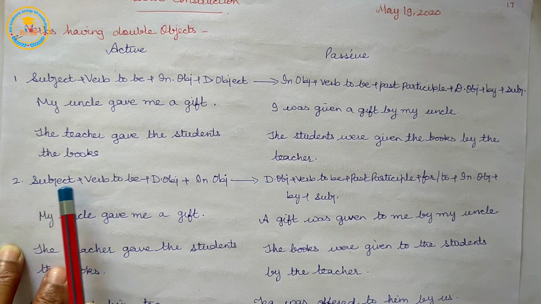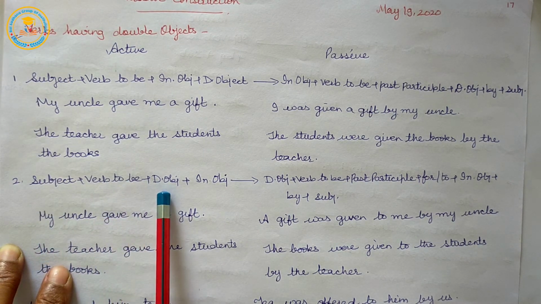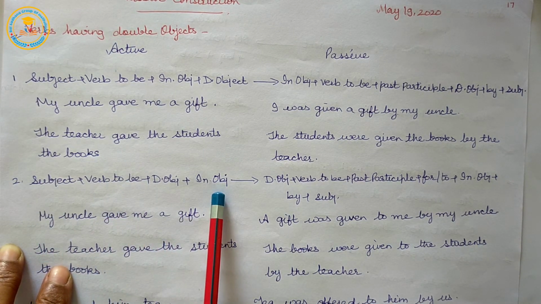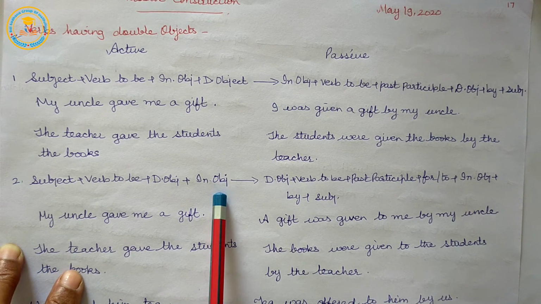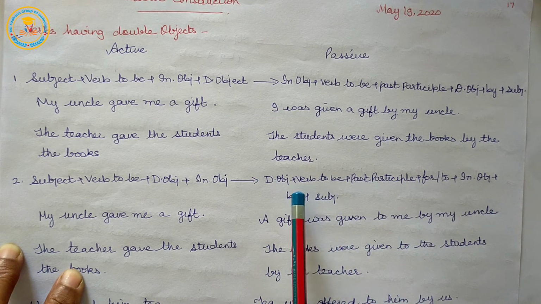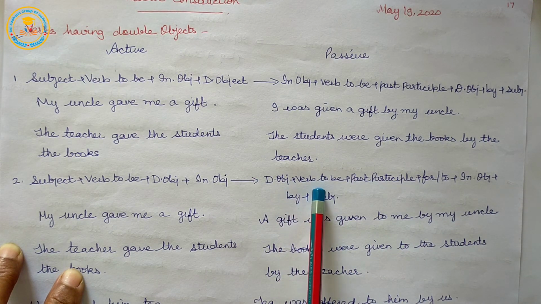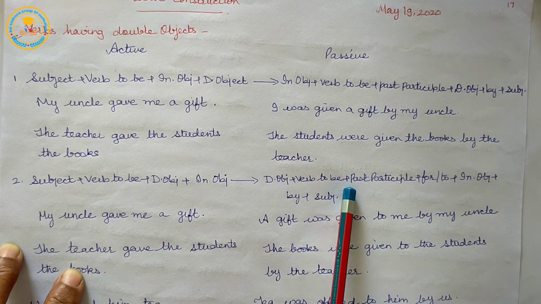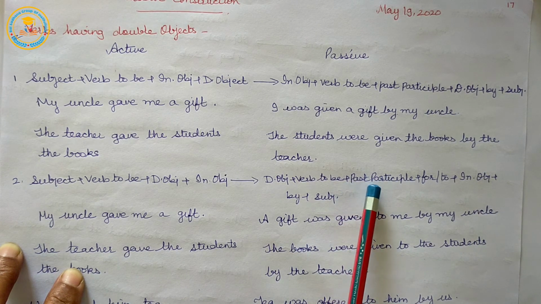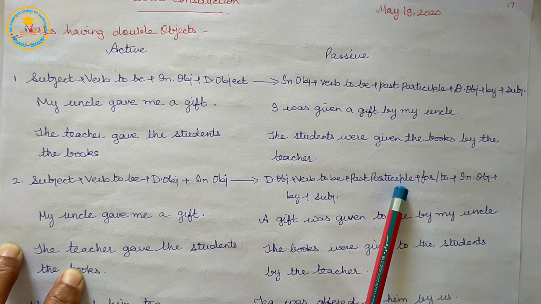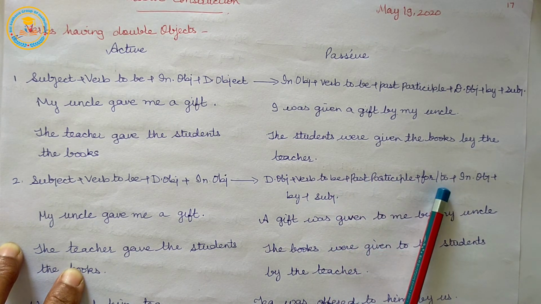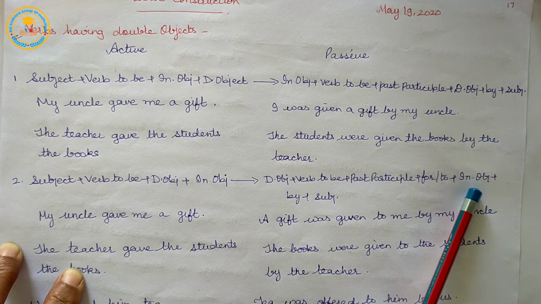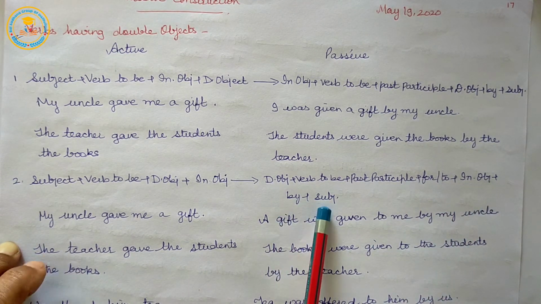Second, subject plus verb plus direct object plus indirect object. Passive form: direct object plus verb to be plus past participle plus for or to plus indirect object plus by plus subject.